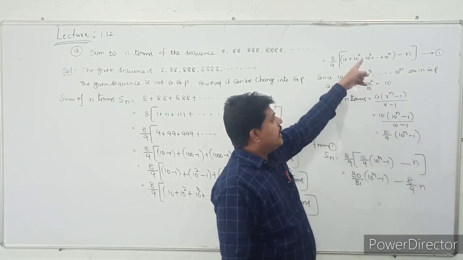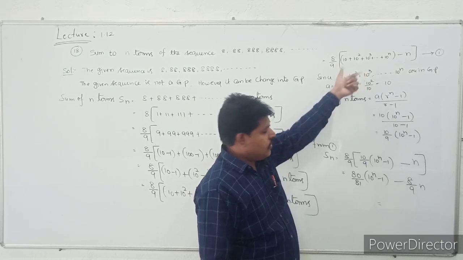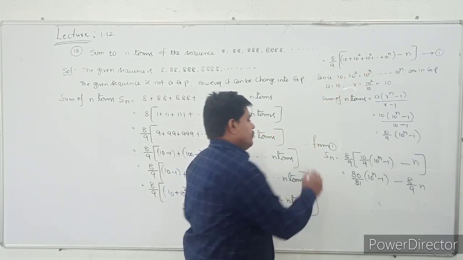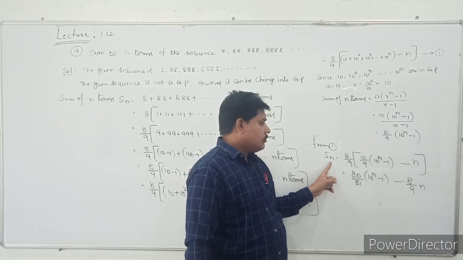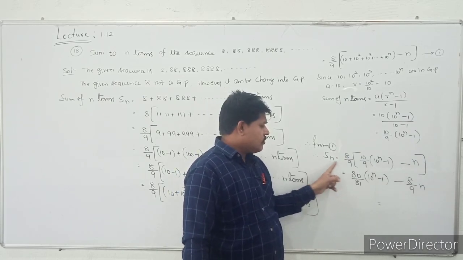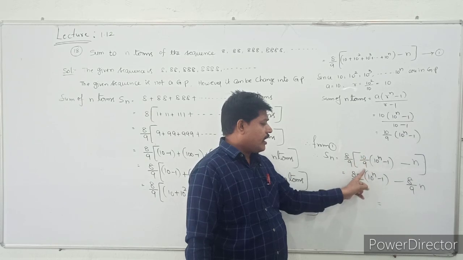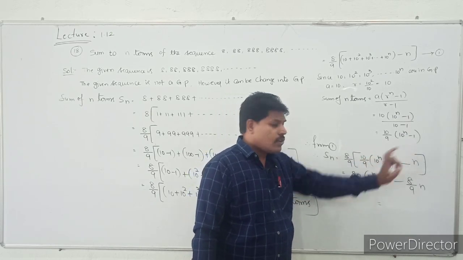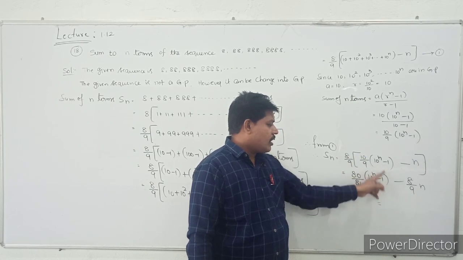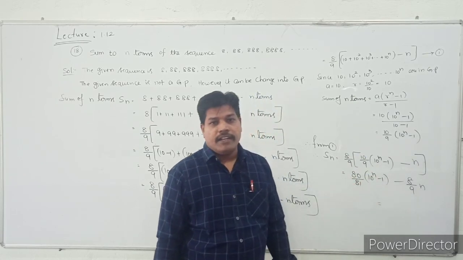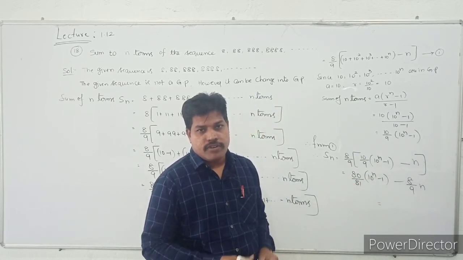Substitute this value in equation number 1. Therefore, Sn is equal to 8 by 9 into 10 by 9 into 10 power n minus 1, minus n. Take this 8 by 9 inside. So that is 80 by 81 into 10 power n minus 1, minus 8 by 9 into n.